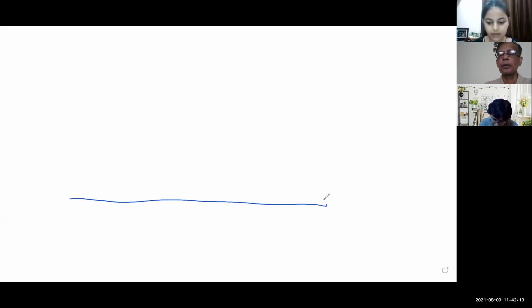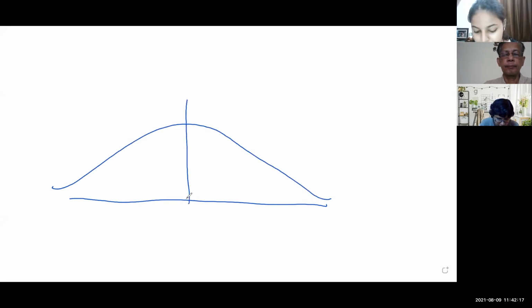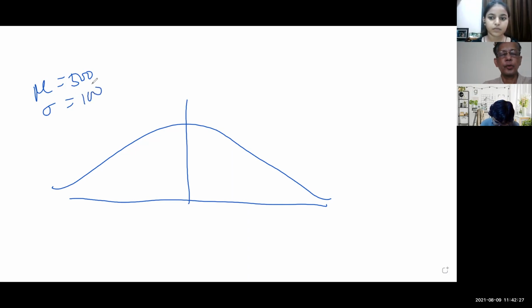Here the mean is 500 and the standard deviation is 100, and we have to find the probability of greater than 650. So what should I do? First we have to draw a graph and mark the middle part, that will be 500, and on the right side of the graph we write 650. We have to find the area after 650.